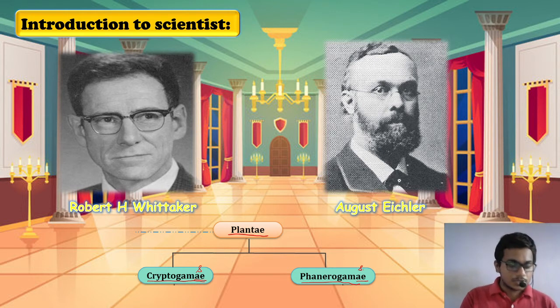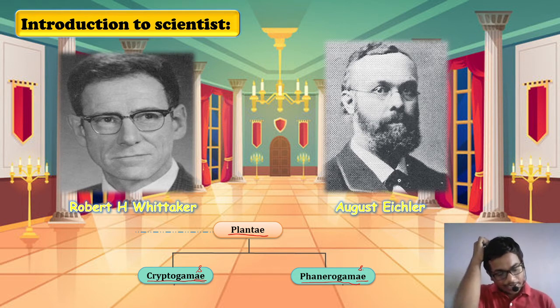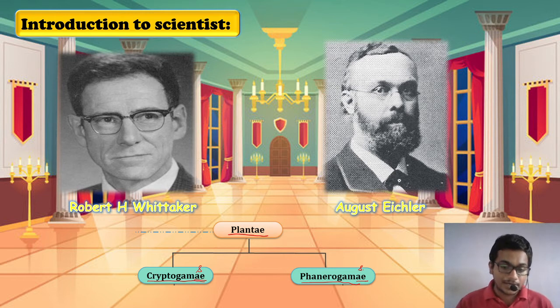Okay. So now that is the introduction to scientists. In the year 1883, Eichler, who was a botanist, classified kingdom Plantae into two sub-kingdoms. Sub-kingdoms are just below kingdoms. That is cryptogams and phanerogams. In present day classification of plants also, cryptogams and phanerogams are considered the two main sub-kingdoms for classification of plants. Now, we will study cryptogams and phanerogams in much more detail.